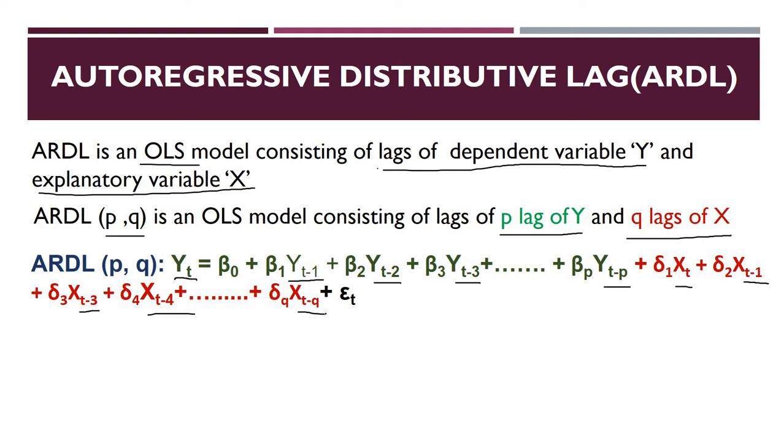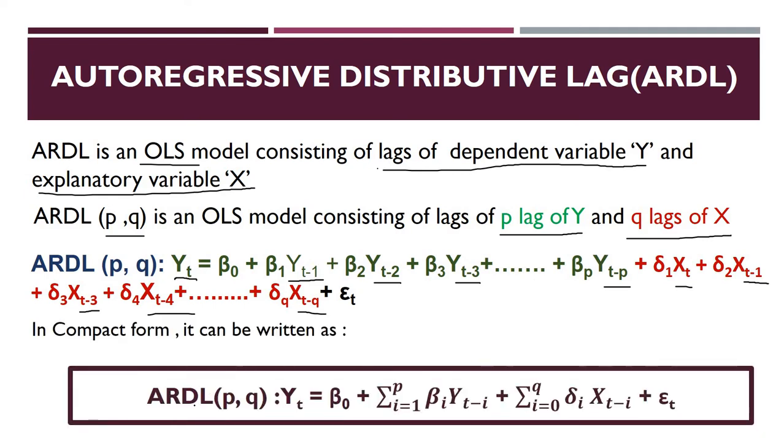We can also write it in a compact form like this: ARDL(p, q), that means y_t, the dependent variable in today's state, is depending on the dependent variable of previous lags, starting from 1 till p, and it also depends on some explanatory variable starting from 0 till q. You have to remember 0. That means it can depend on the explanatory variable on today's date also.